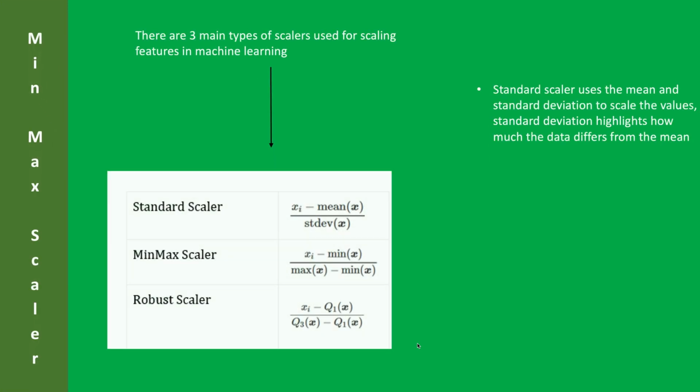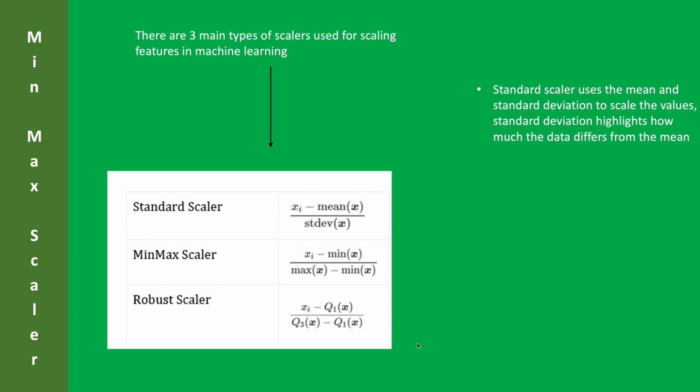The way min-max scaler differs from the other two main types of scaling, which are standard scaler and robust scaler, is standard scaler uses the mean and standard deviation to scale the values. Standard deviation is simply an average of how much the values differ from the mean, so the deviation, but standardized, so it's simply an average of how much the values differ from the average.